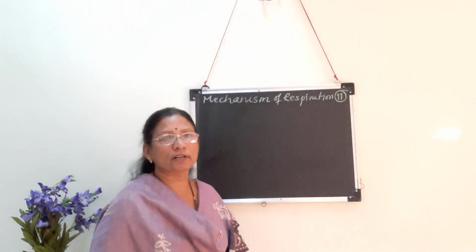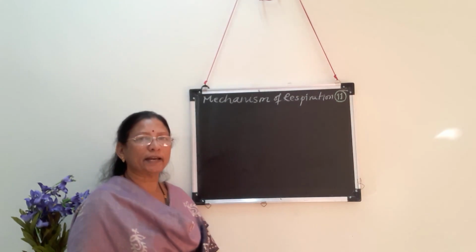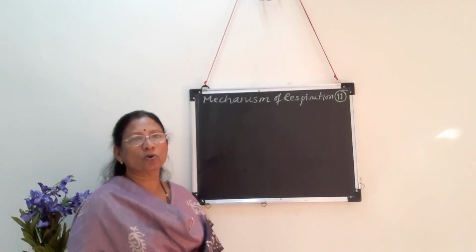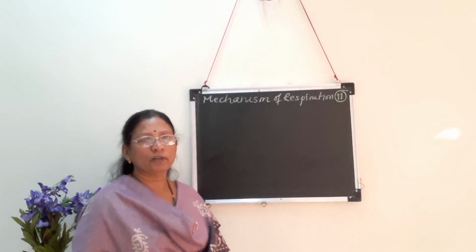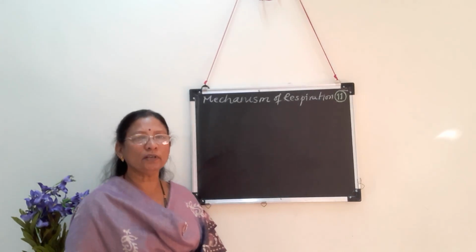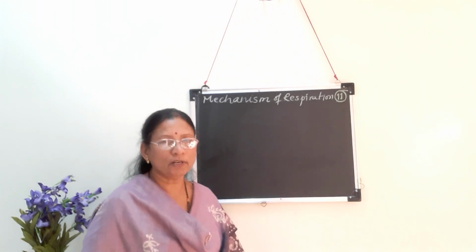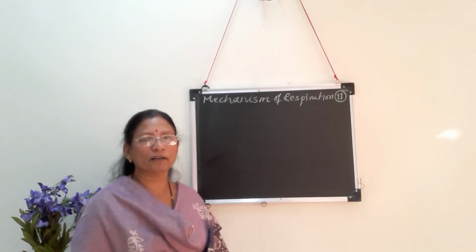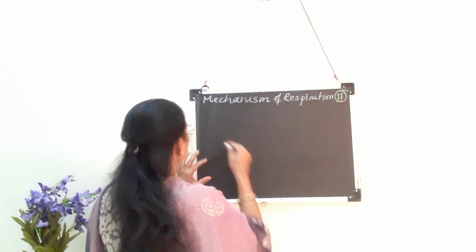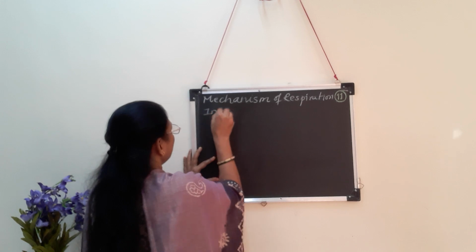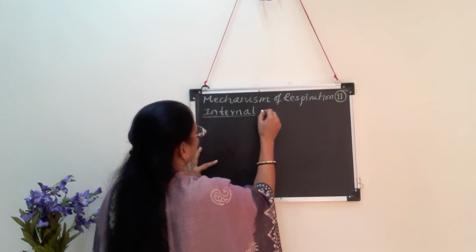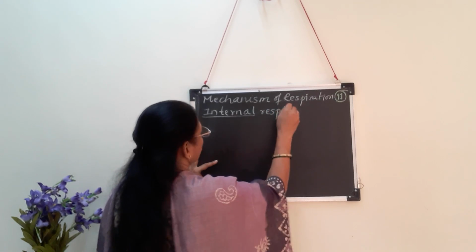Second is the external respiration, which takes place at lung level, that is the exchange of gases at lung level, that is oxygen diffused into the lungs, and from the lungs carbon dioxide is given outside, that is called as external respiration. And third one, which yesterday in the previous lecture you have seen, internal respiration. So this internal respiration, I want to repeat it again for your more understanding.